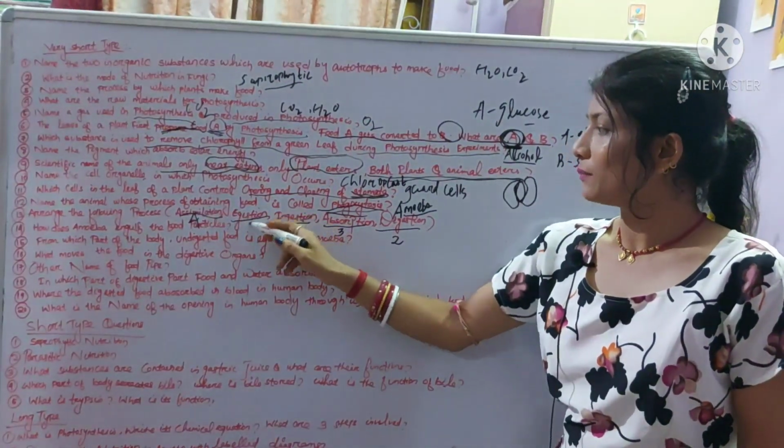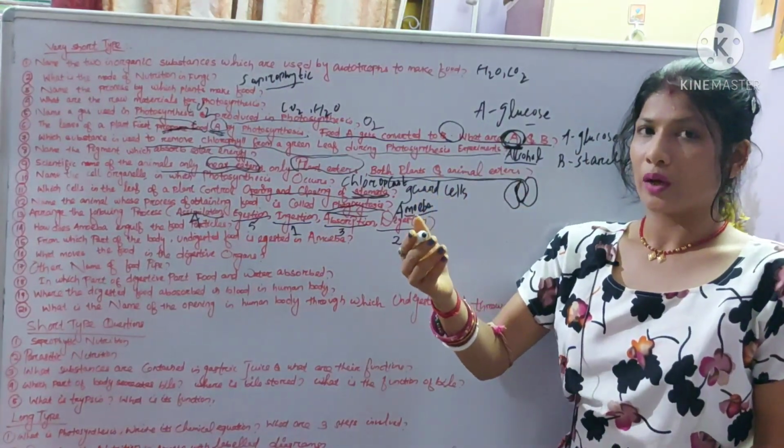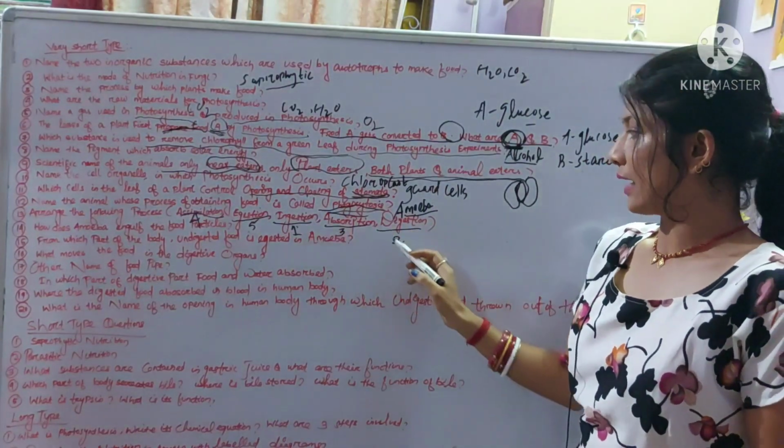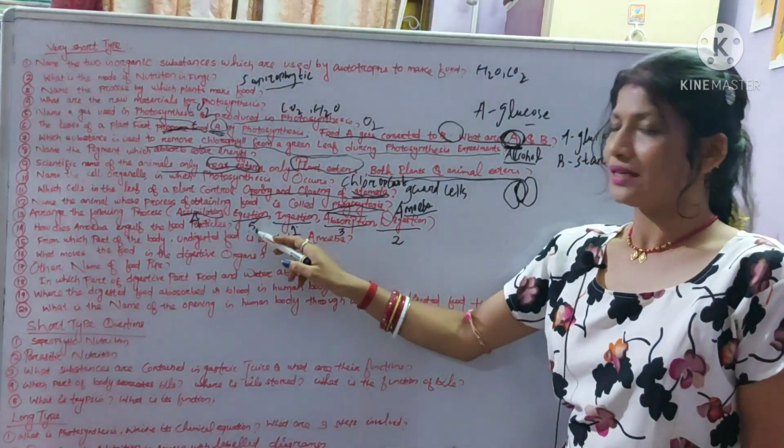And lastly the egestion, because it is the process in which the undigested food is removed or thrown out from the body. So first is ingestion, second digestion, third absorption, fourth assimilation, and fifth egestion.